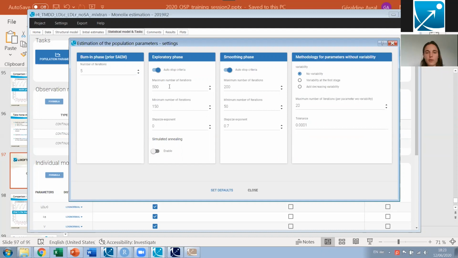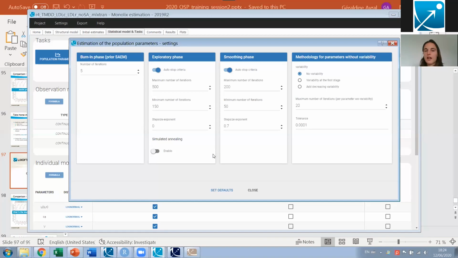By default, we have 500 iterations at maximum. Sometimes it's not enough when you have a lot of parameters to estimate. If you see at the end of your run a message that the exploratory phase has stopped without reaching convergence, then you can increase this number. It's also important to visually assess the convergence by using the SAEM trajectories. If you see that one parameter is still drifting and has not yet stabilized when the maximum number of iterations is reached, then you can rerun by increasing the number of iterations.